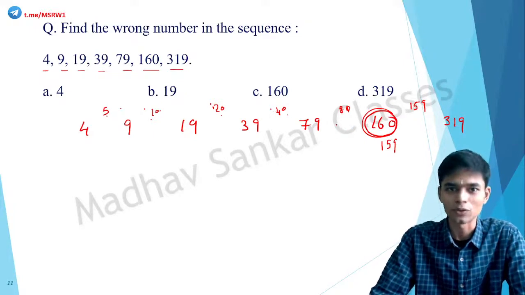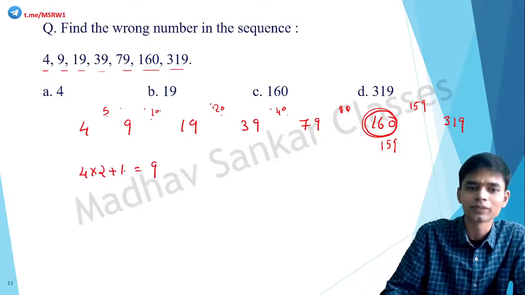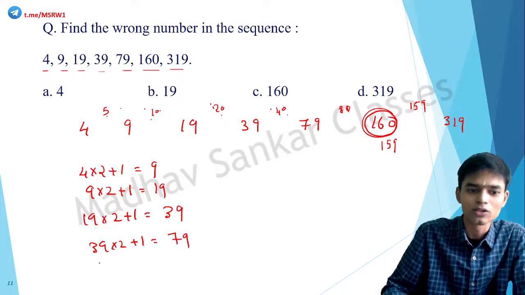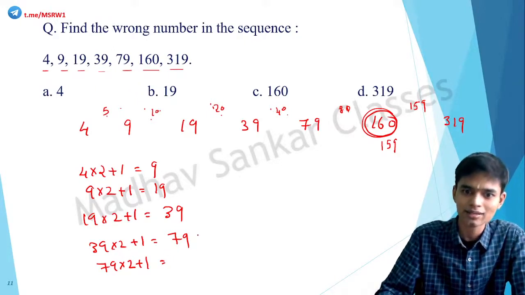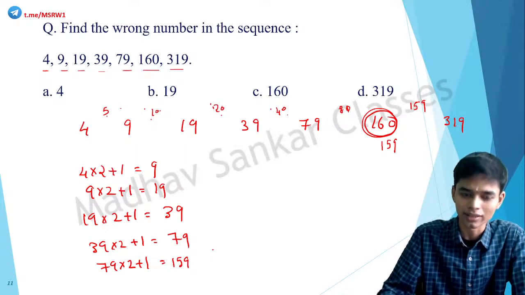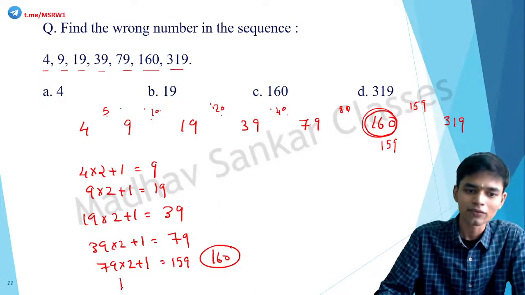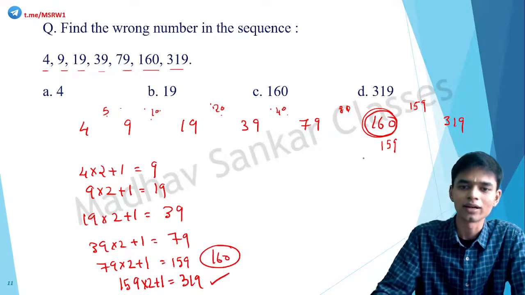Alright, there is another relationship also. You can solve this in another way. 4 into 2 plus 1 equal to 9. 9 into 2 plus 1 is equal to 19. 19 into 2 plus 1 equal to 39. 39 into 2 plus 1 is equal to 79. So 79 into 2 plus 1 is equal to, what should be the answer there? 159. But it is written as 160. So that's the wrong term. Then 159 into 2 plus 1 equal to 319. So that fits. So the wrong term is 160.